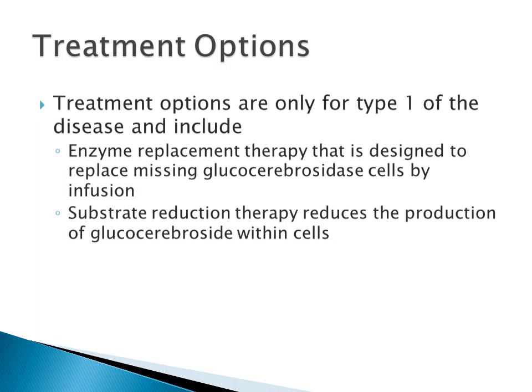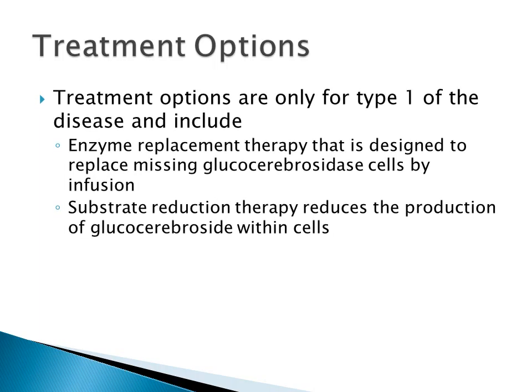Treatment options. Treatment options are only available for type 1 of the disease and include enzyme replacement therapy, which is designed to replace missing glucocerebrosidase by infusion, and substrate reduction therapy, which reduces the production of glucocerebroside within the cells.